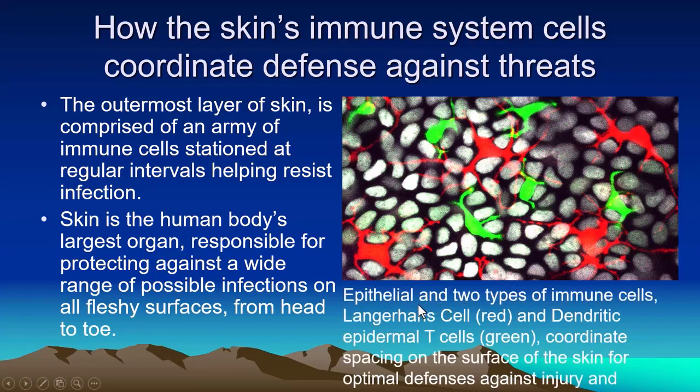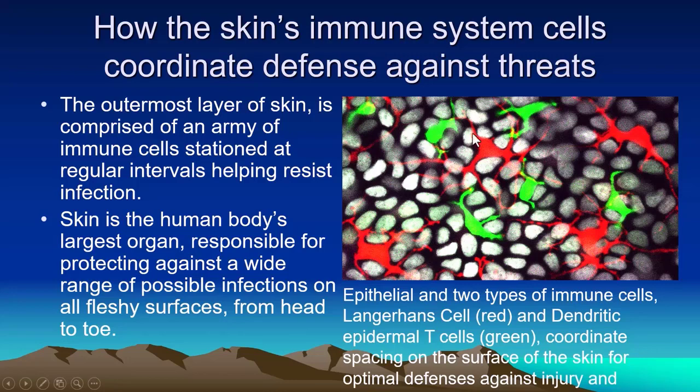Here you can see the epithelium and two types of immune cells. One is the Langerhans cell in red. You know what Langerhans cells are? Langerhans cells are actually monocytes, and when they shift to the skin they are converted into Langerhans cells. They enlarge from the monocyte, and when deposited in the skin, they are called Langerhans cells. And the dendritic epidermal T cells, these are shown in green. Dendritic cells are those cells which engulf the pathogen and expose these pathogens to phagocytic cells.